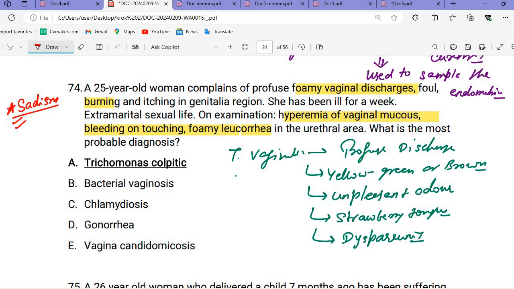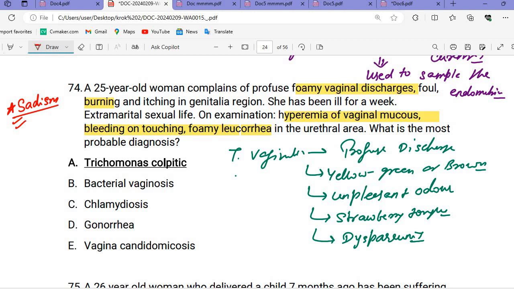Whenever you study in case of Krok 2, I think there is no question about forensic medicine. But when you study for future exams, you will study forensic medicine, and believe me, that will be a little interesting also. When you make it interesting, it will be interesting. If you study it with laziness, it will be laziness.